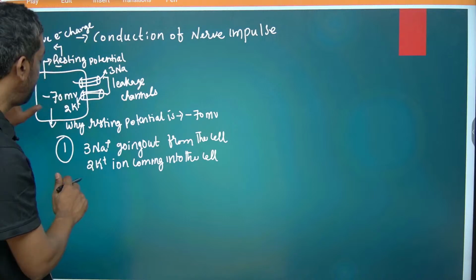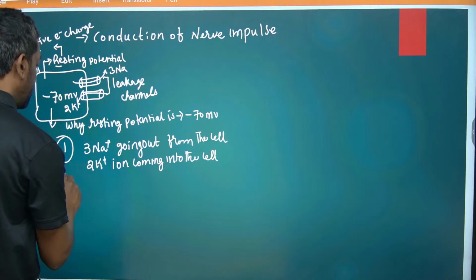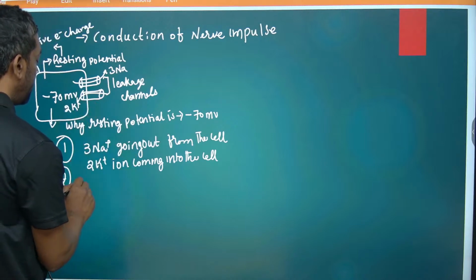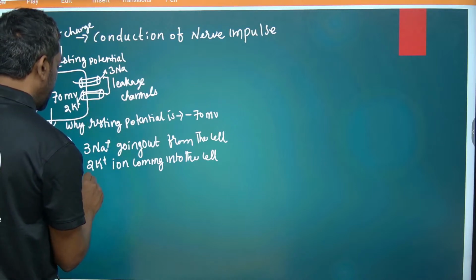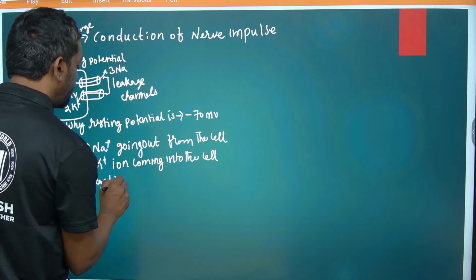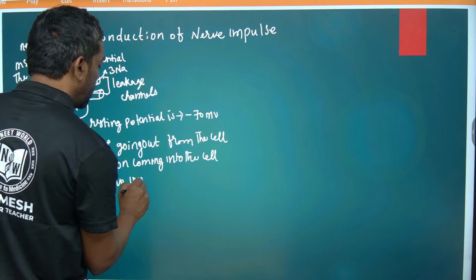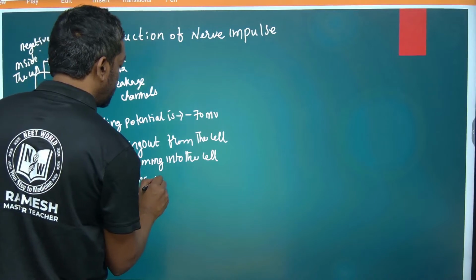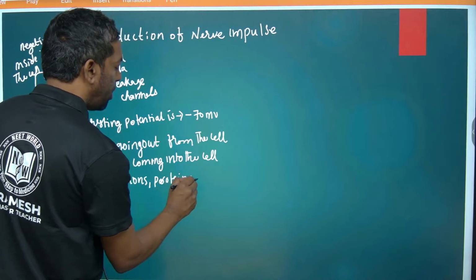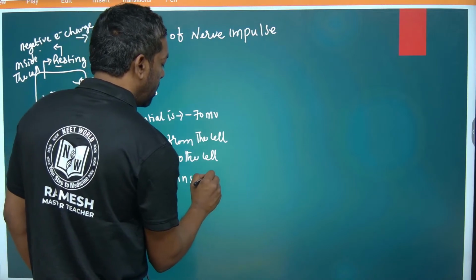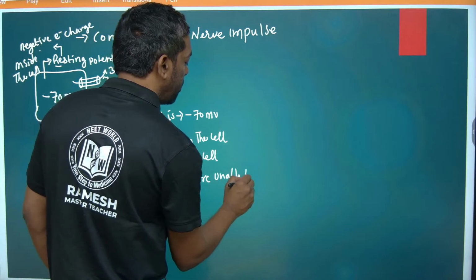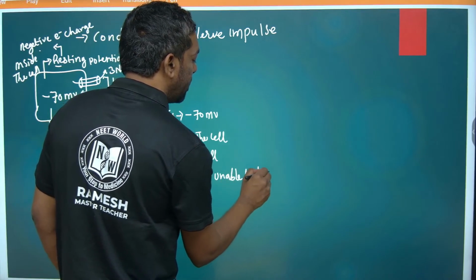Second reason, as we discussed already, this is a quick review: the negative ions and negative proteins are unable to leave the cell.